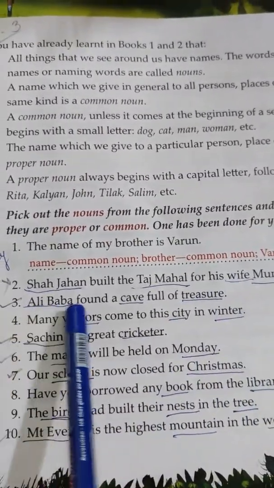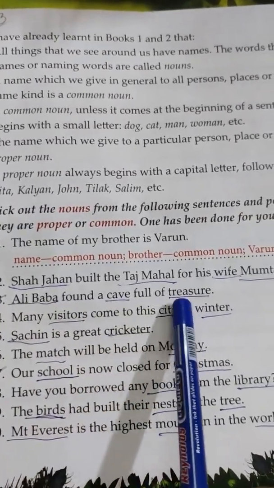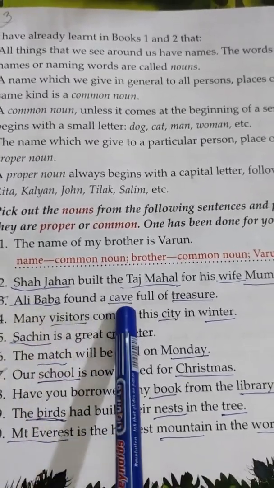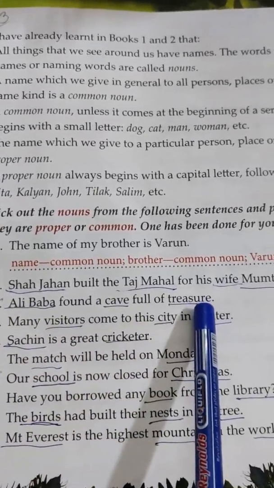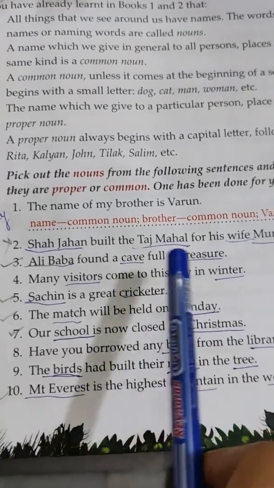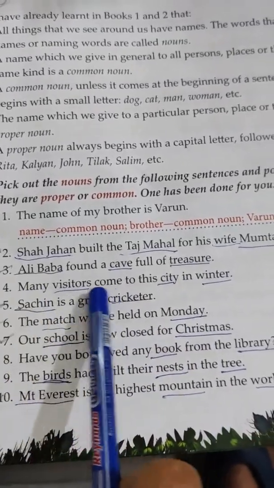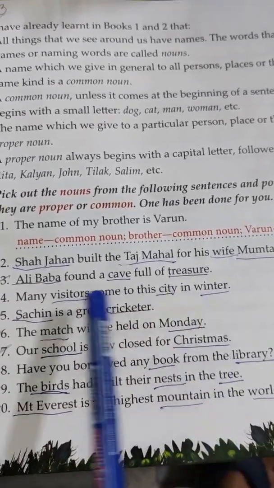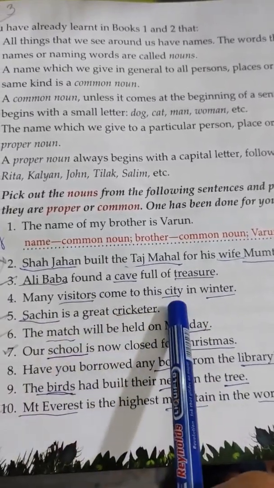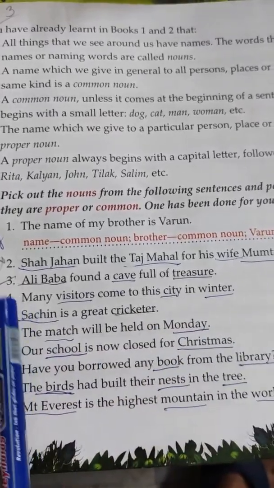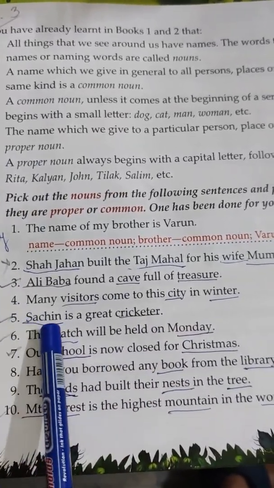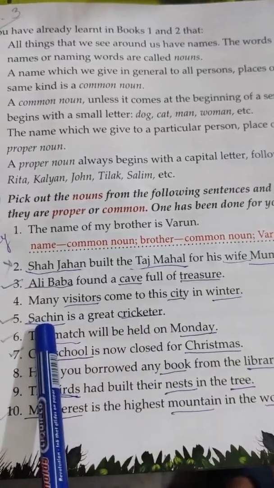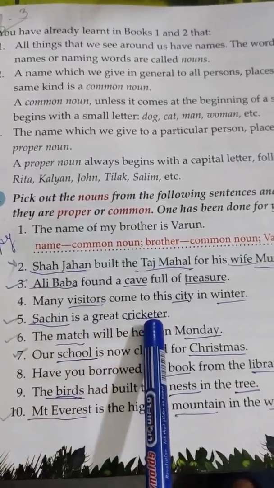Another one: Ali Baba found a cave full of treasure. Ali Baba, proper noun. Cave, treasure, common nouns. Alright? Now number 4: many visitors come to the city in winter. Visitors, city, winter. They are all common nouns. Number 5: Sachin is a great cricketer. Sachin, proper noun; cricketer, common noun.